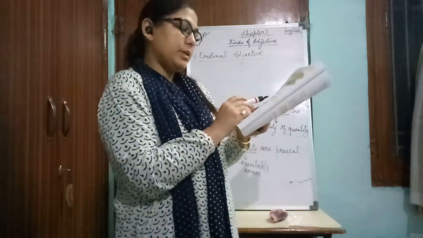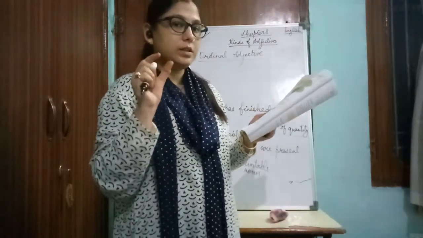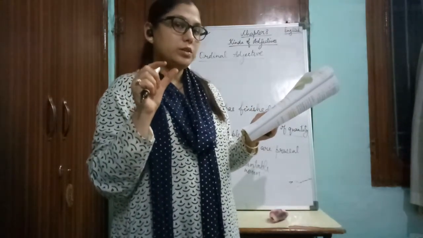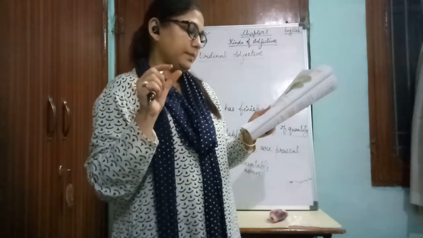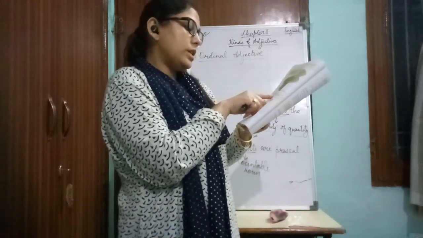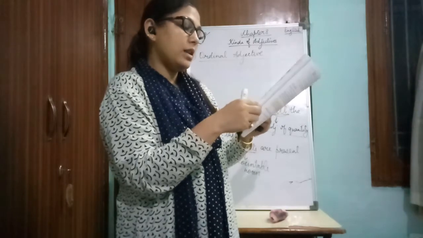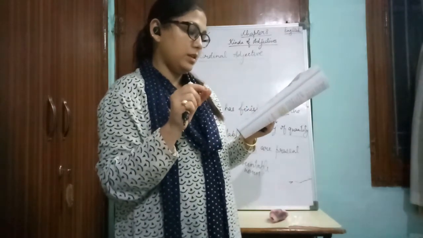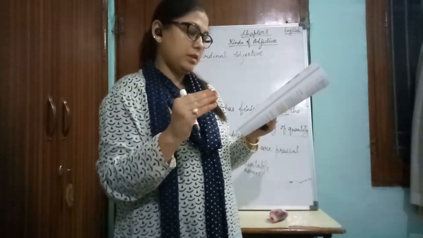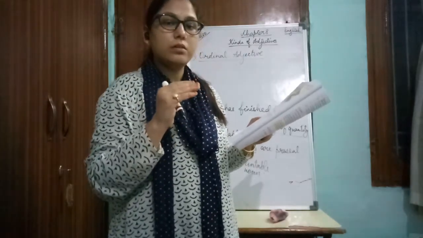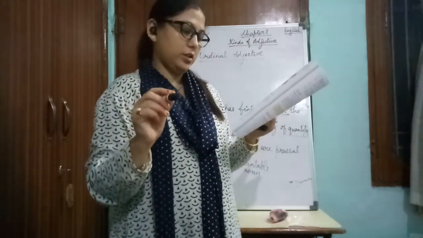Now see here the example. "June is the 6th month of the year." It is telling us the position of the month. "This is the 23rd chapter of the book." So the adjectives 6th and 23rd tell us about the position of the month in a year and the order of the chapter in the book. So these are ordinal adjectives.